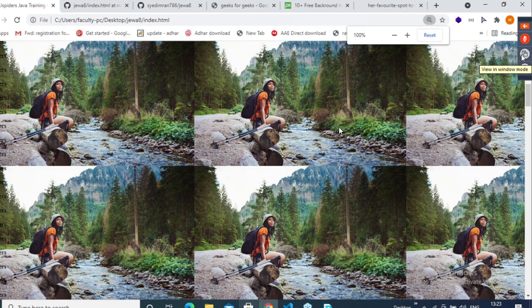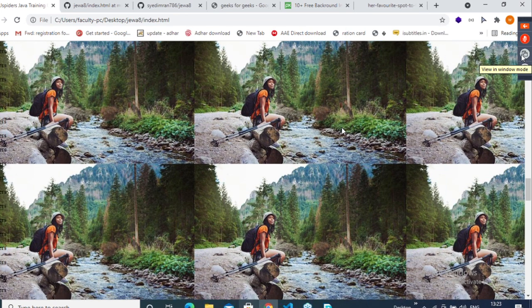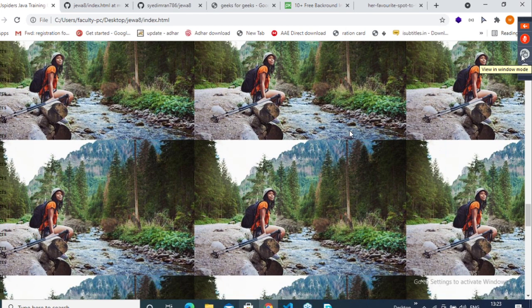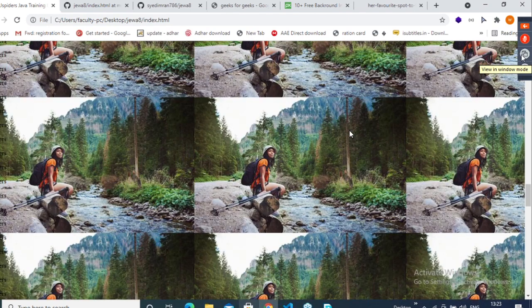Yes. So now, if you are getting a background image, the image is repeating. Yes or no? The image is repeated multiple times. Background image means it should be one image, right?